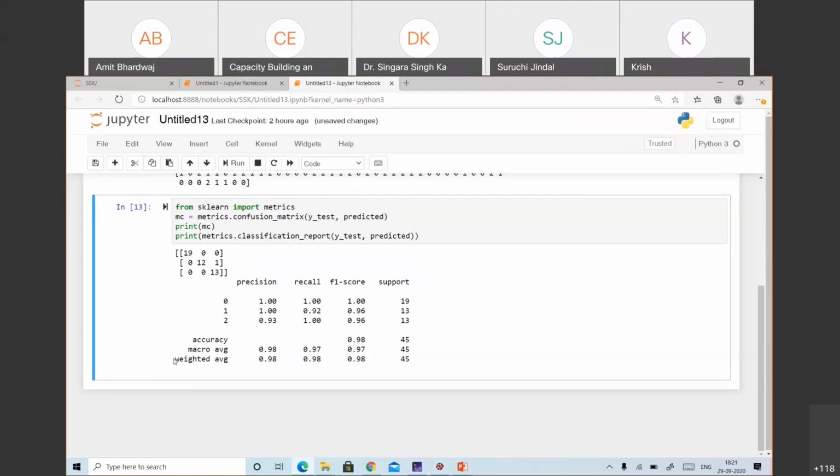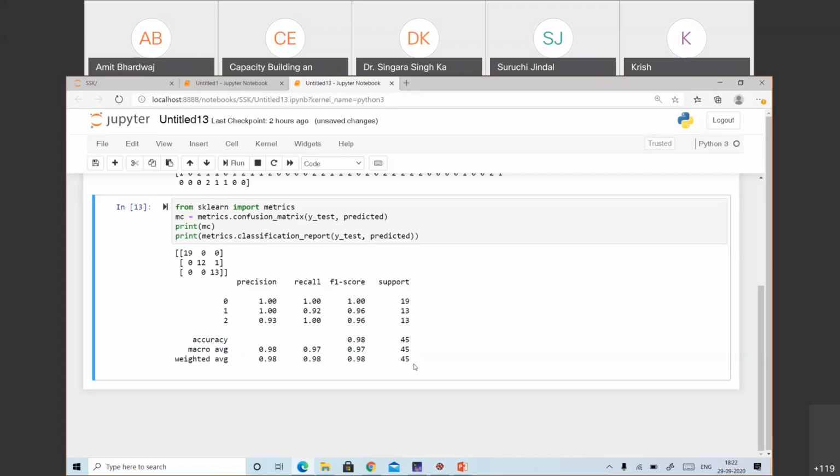For the weighted one, what this method does is assign weights to each of the classes. Many times there may be some small difference in the macro average of the accuracy as well as the weighted average of the accuracy due to the weights. And weights most of the time are given according to the numbers. So you can say this is your general accuracy, in which the weights are equally assigned to each of the classes.